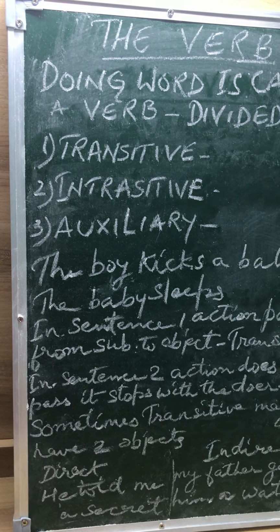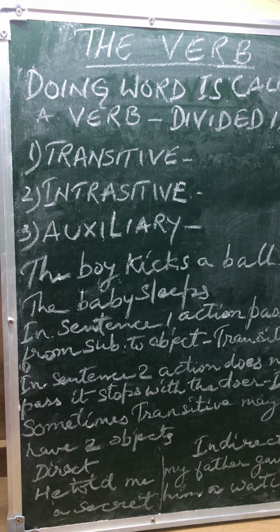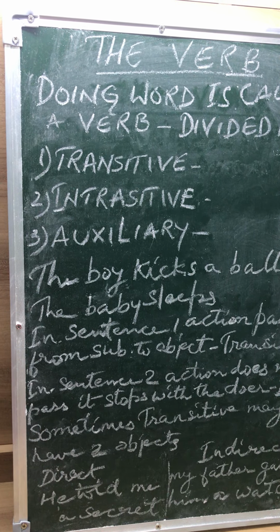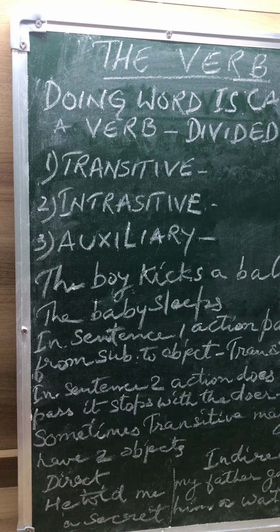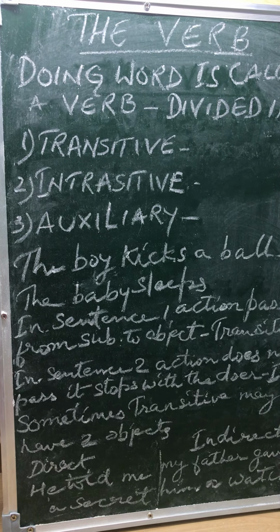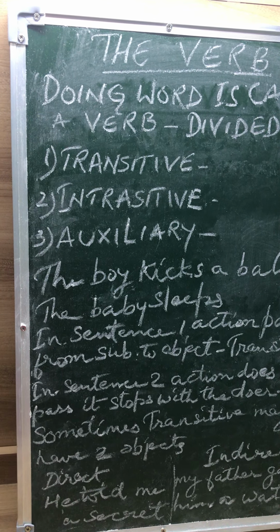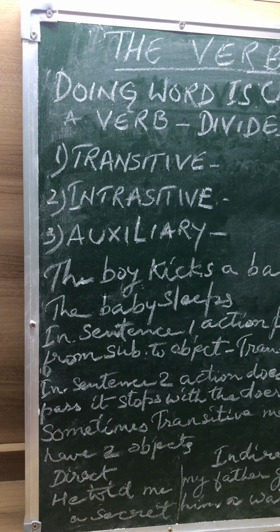Similarly, we have the third form, which is known as auxiliary verb. Auxiliary verb is also known as helping verb. It is a verb that helps a finite verb.